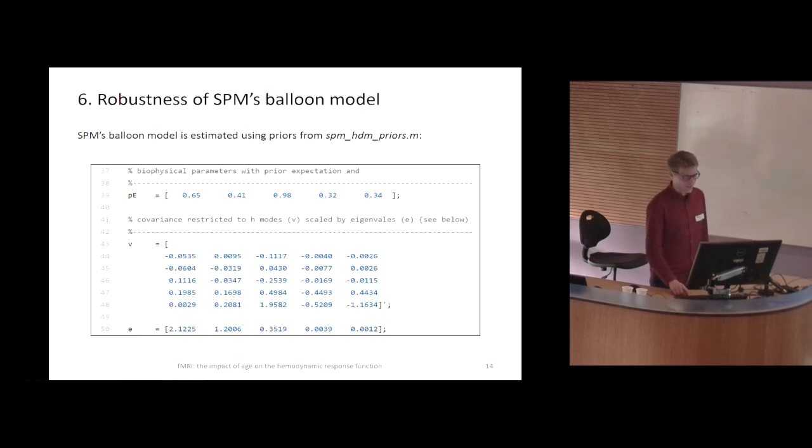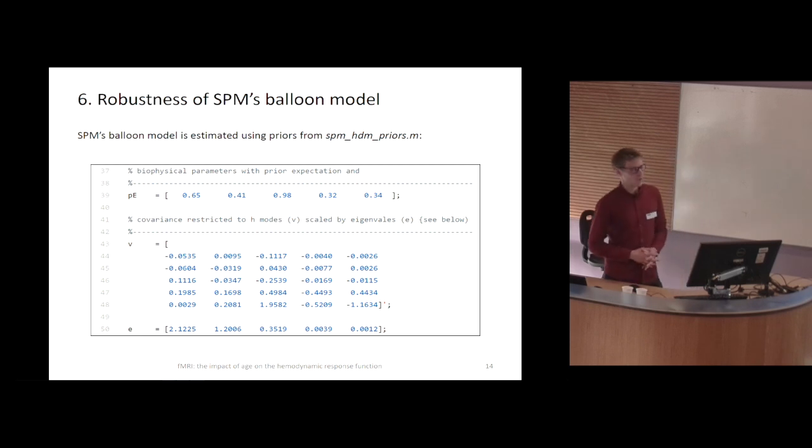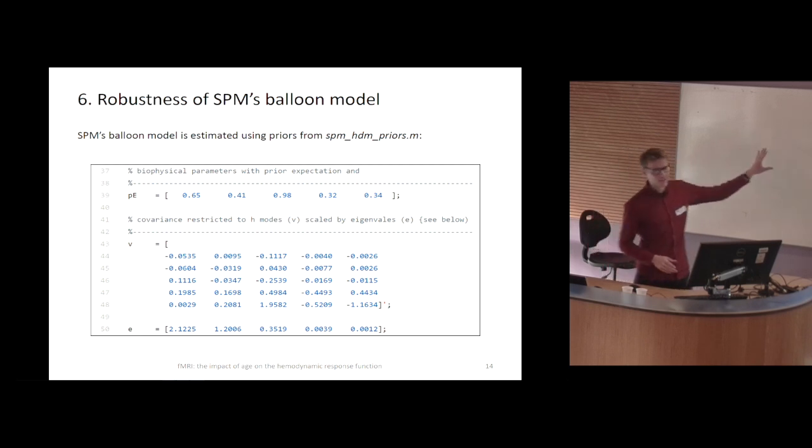And what I did later was I investigated the robustness of the balloon model estimation. There is some code like this in SPM, pretty well hidden. People don't really think about it when they use dynamic causal modeling that makes use of it, or even the balloon model. But here there are some values that are simply taken from some very old papers. Some of those old studies were actually referring to rats and some other rodents, not really to humans. I was playing with those values, changing the prior expected values, changing the prior covariances, and checking how those changes affect the posterior estimates of my analysis.